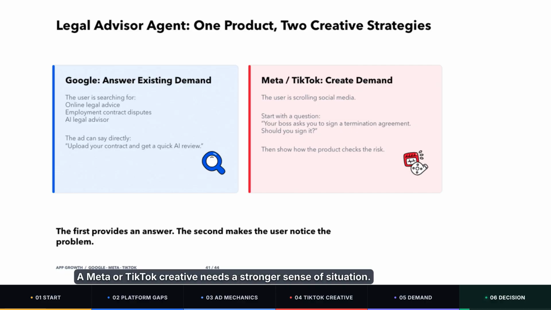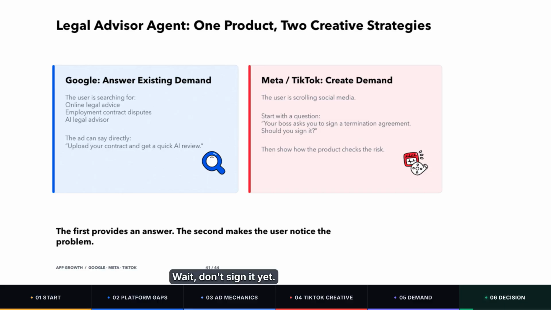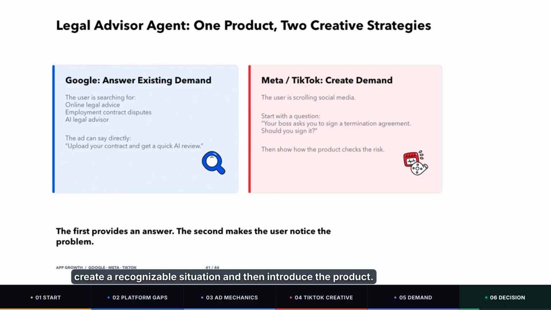A Meta or TikTok creative needs a stronger sense of situation. Your boss suddenly asks you to sign this agreement. Wait, don't sign it yet. Take a photo and upload it. Let AI check whether there are any risks. The first type of creative focuses on what the product can do. The second type needs to grab attention, create a recognizable situation, and then introduce the product.